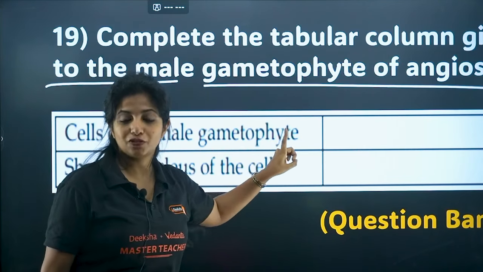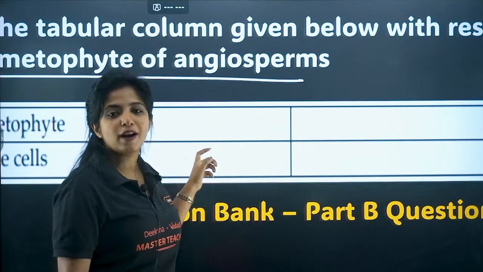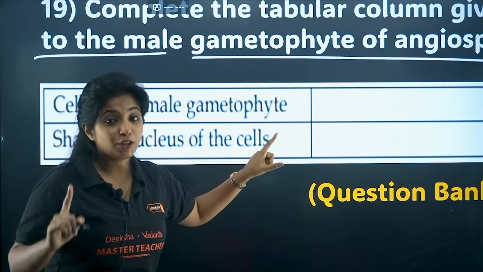The cells of the male gametophyte. There are two cells. One is what? Vegetative. The other one is what? Generative. Now, the shape of the nucleus. I told you it's important.